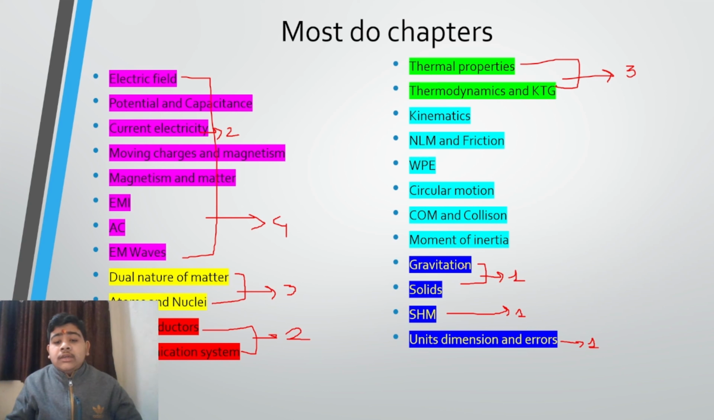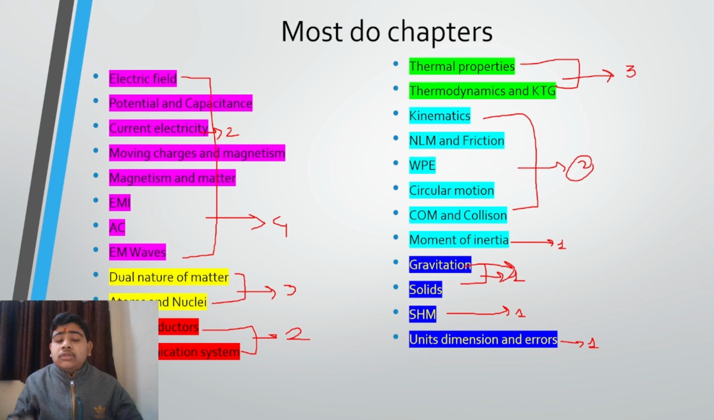Mostly nowadays it is seen that a question from the binary star system is coming from gravitation. And we have moment of inertia, where nowadays a direct question used to come where you just have to find the moment of inertia. You would be given the figure, axis of rotation, mass and length. In my time also I got a question where the axis of rotation, mass and length were given, and the question just asked to find the moment of inertia.